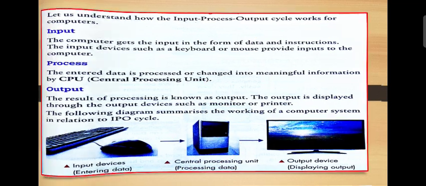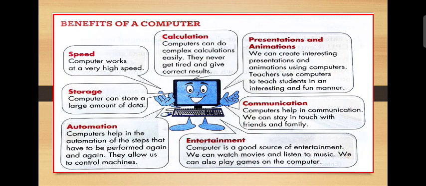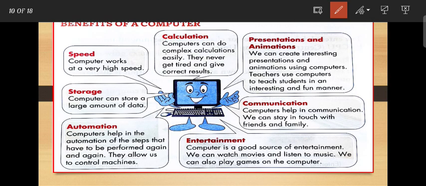Next is benefits of a computer. First benefit is speed. Computer works at very high speed. We all know that a computer can do any task at a very high speed. Next is calculation. The computer can do complex calculations easily. They never get tired and they always give 100% correct results. Next is presentation and animation. We can create interesting presentations and animation by using the computer. Teachers use computers to teach students in an interesting and fun manner.